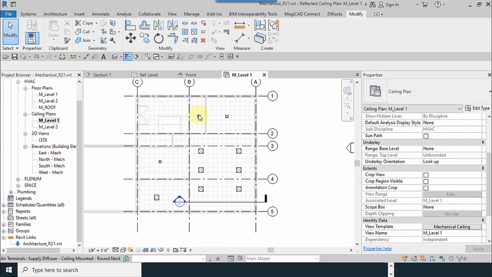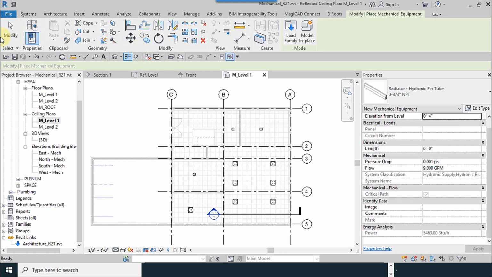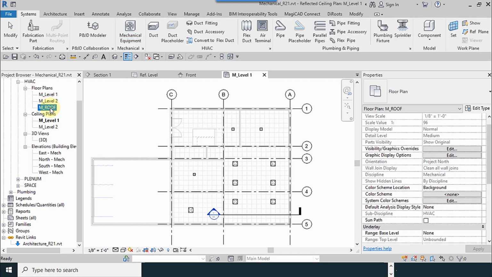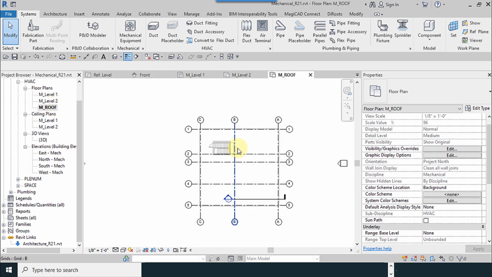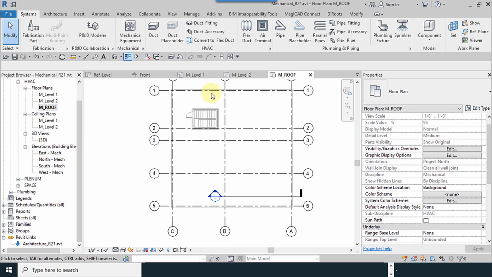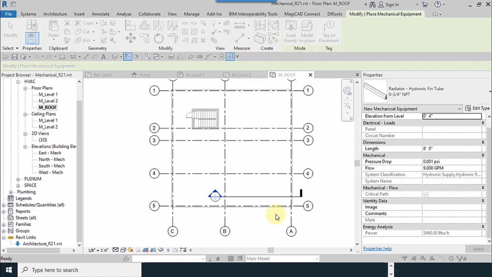I just try to do one level, so you use the next one, you do this. From this tab, I go to the level roof, sorry. In the level roof, I go to mechanical equipment, load family.